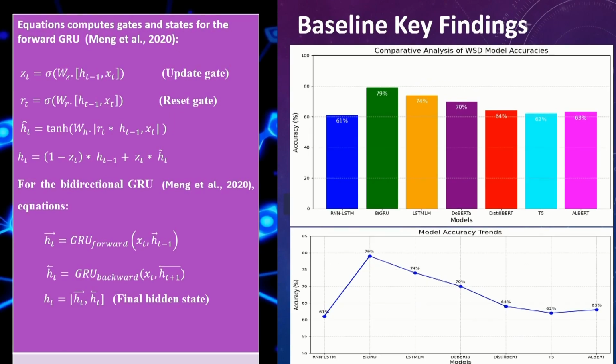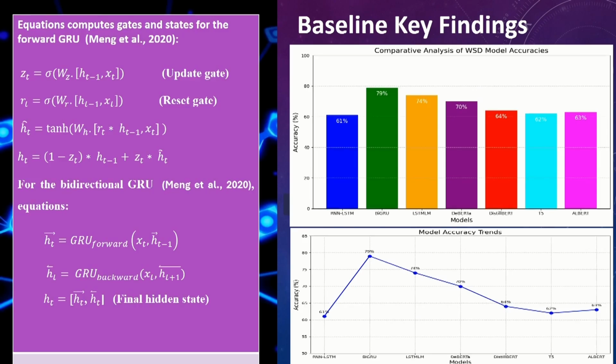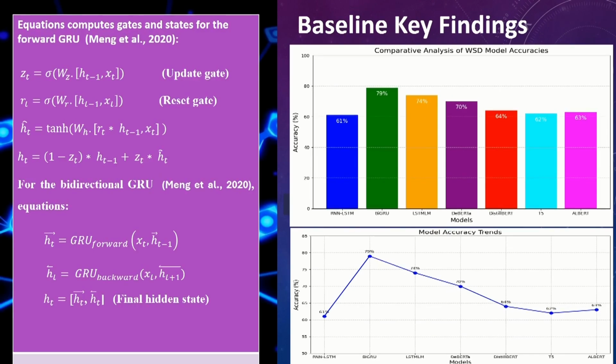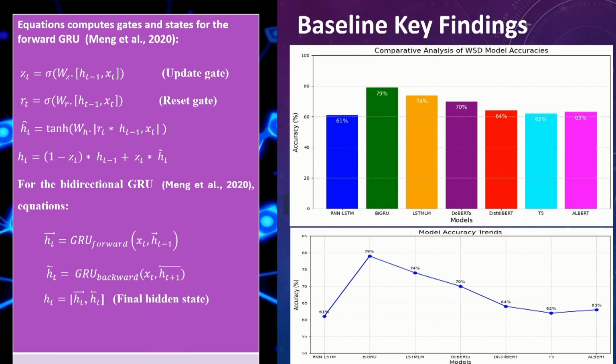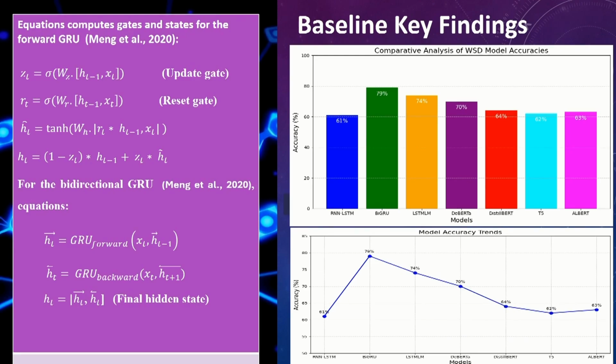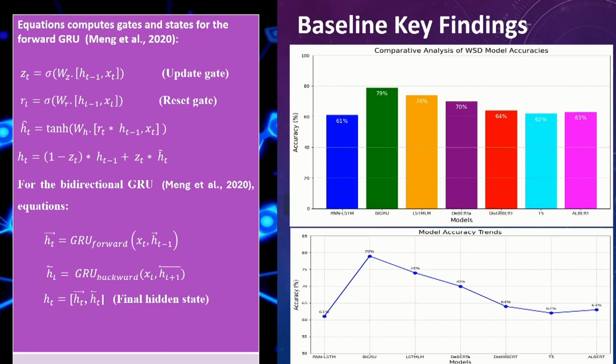You can see BiGRU here as a baseline model performed very well. It was followed by BERT under the transformer models. But basically these two were the highest performers in the deep learning models. But among the transformers, the highest was the BERT model.